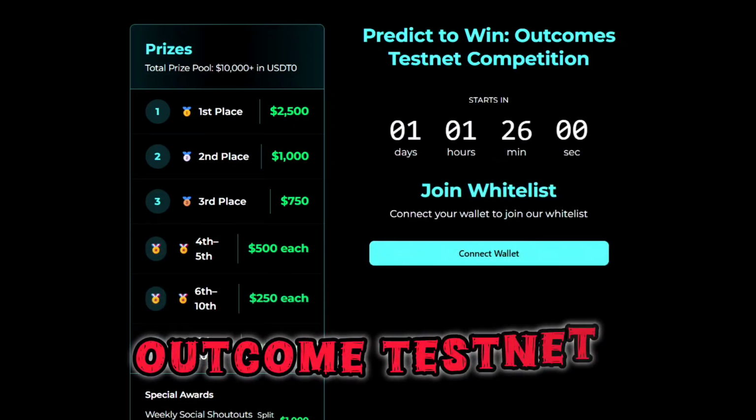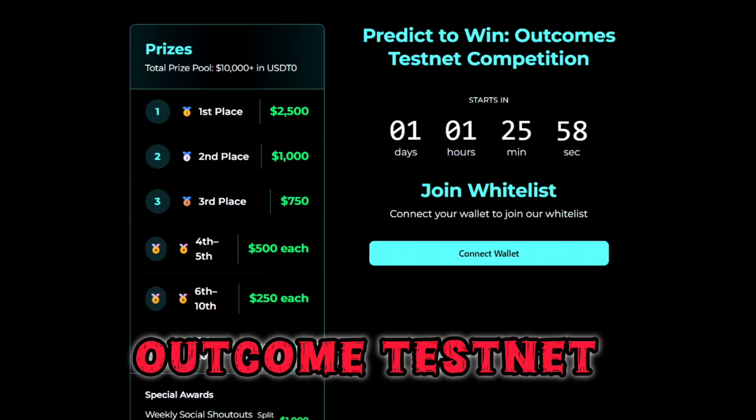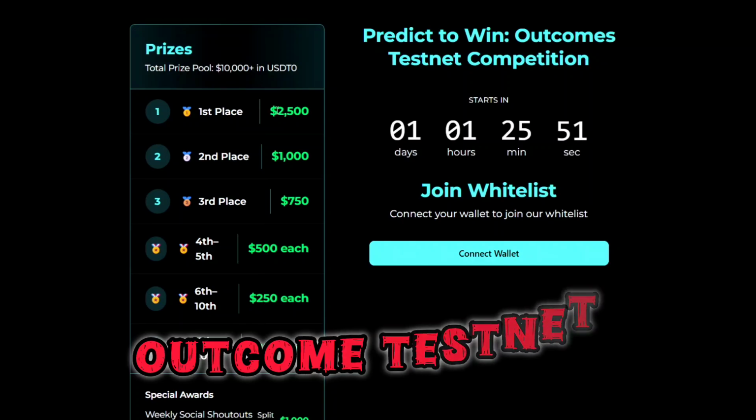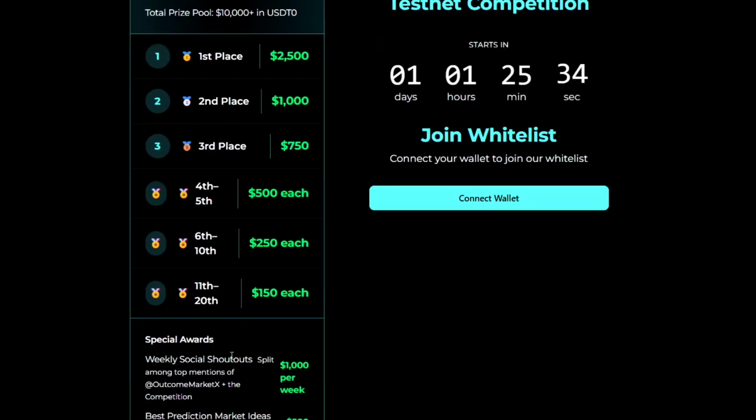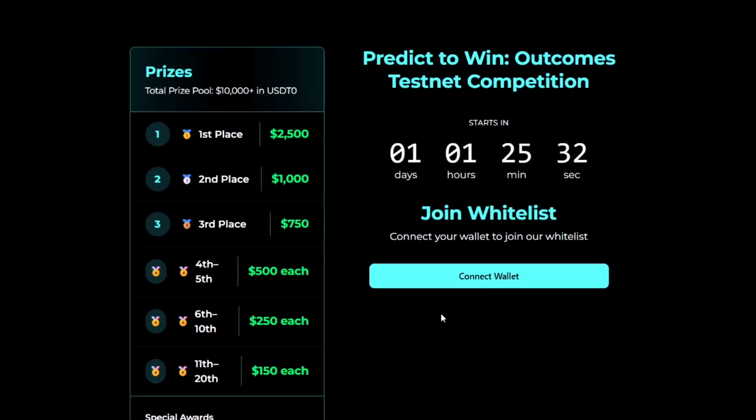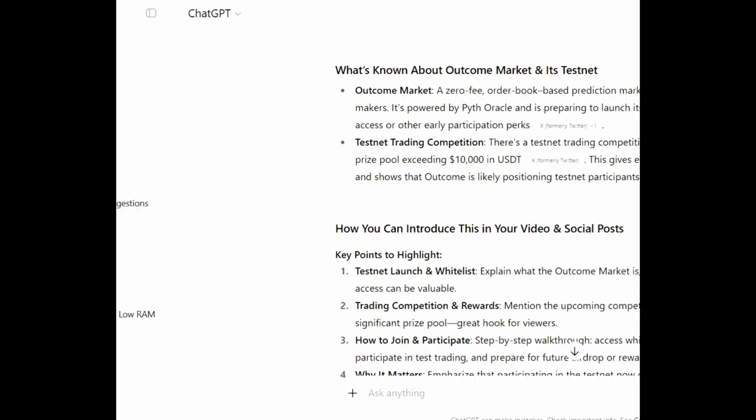Here we are going to participate in this whitelist, and there will be a new competition here. If you are the first one, the first place, you will get $2,500, the second place $1,000, and the third place $550, and the rest of the people will get $500, $250, and $150 if you are the 20th in this competition. How will the competition work here?